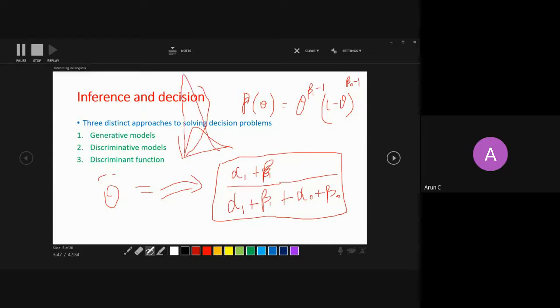If I take 300-300, it is peakier and peakier. If it is 3000 and 3000, it is almost like a pillar over just 0.5.